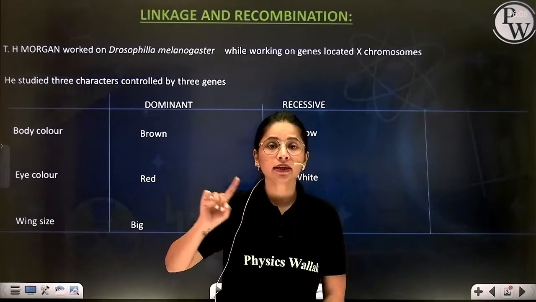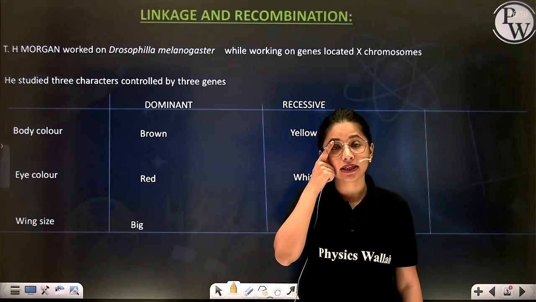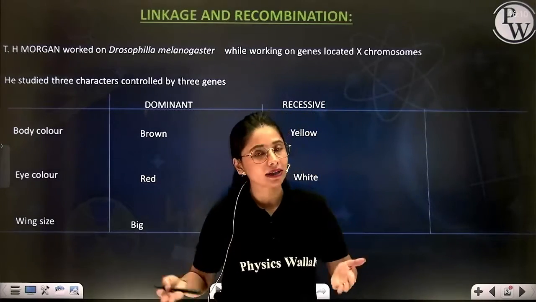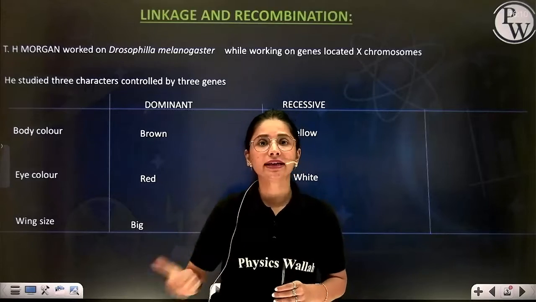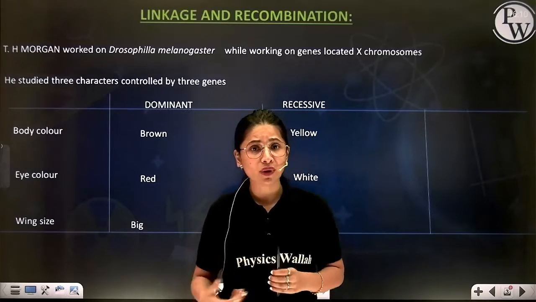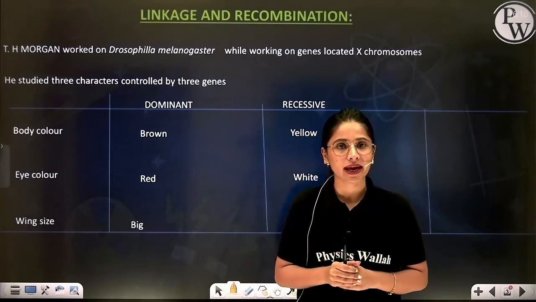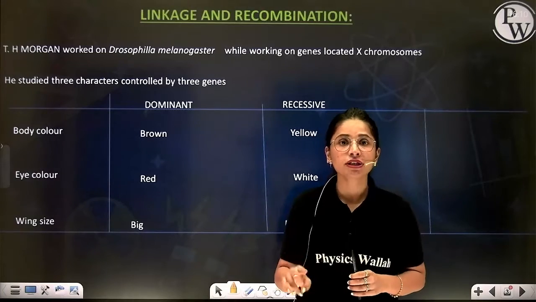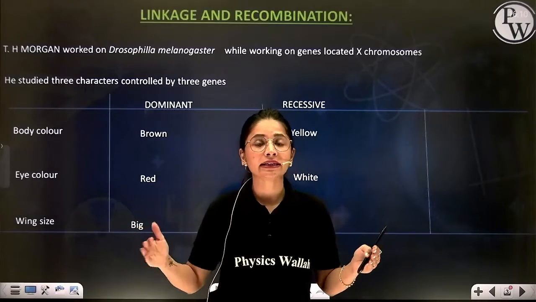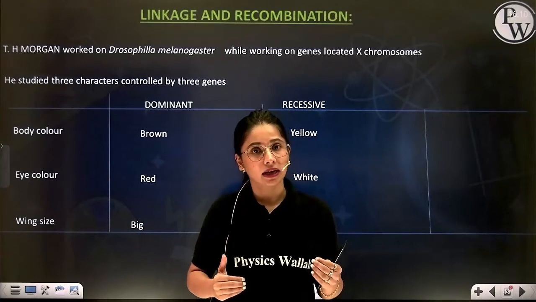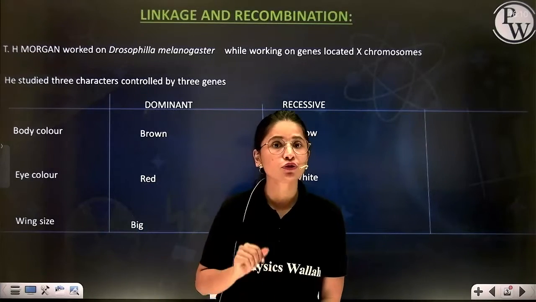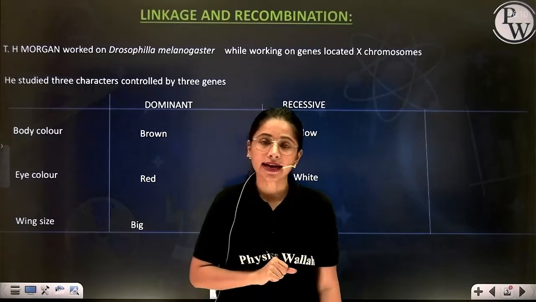Two genes located on homologous chromosome do not tend to segregate out independently. Rather, one gene influences the other gene, right? And this thing was not understood by Mendel. Mendel could not explain it. However, when T.H. Morgan, the father of experimental genetics, while experimenting on Drosophila melanogaster, found that two genes when inherited together do not tend to separate out independently, rather they influence each other, he coined the term linkage, which is an exception to Mendel's law of independent assortment.